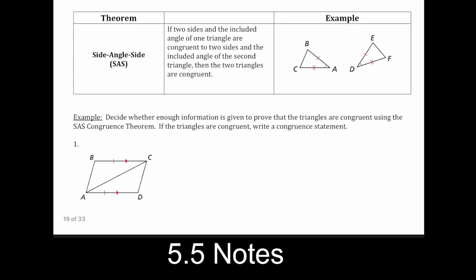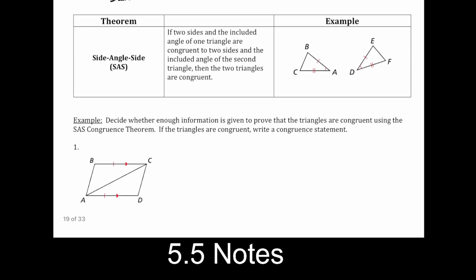Our second theorem is called side-angle-side. So now is when it gets a little bit more tricky, because before it was just do all 3 pairs of sides match. So this one says if 2 sides and the included angle of one triangle are congruent to 2 sides and the included angle of the second triangle, then the 2 triangles are congruent. So side-angle-side as a theorem very much tells you where this angle needs to be marked. Because we need to have 2 sides, right? The 2 sides need to be marked as they are in these 2 triangles.